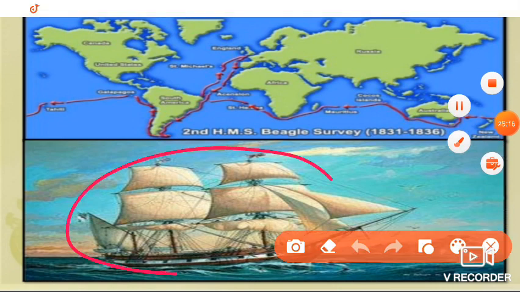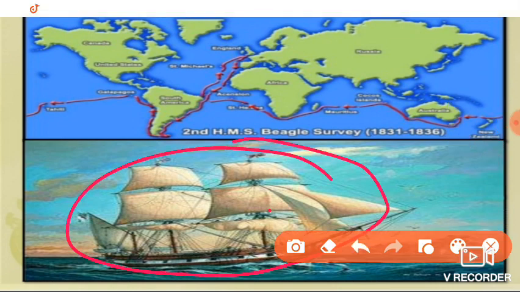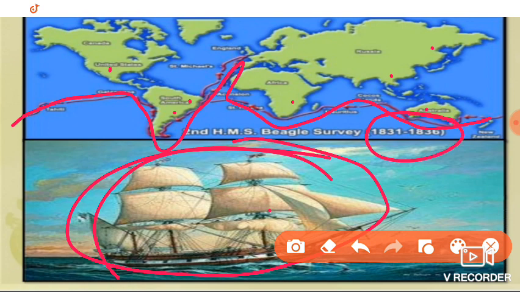And if you observe, here this is the HMS Beagle, which was used by Darwin. Please remember the name of the ship, HMS Beagle. And this is the map of how he traveled throughout the world, and he observed different species in different areas. He did this sea voyage around 1831 to 1836. Please remember the name of the ship.